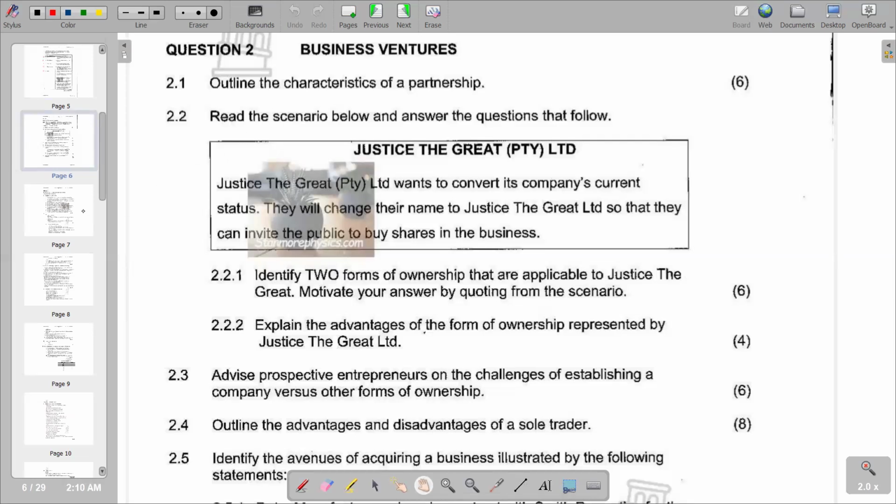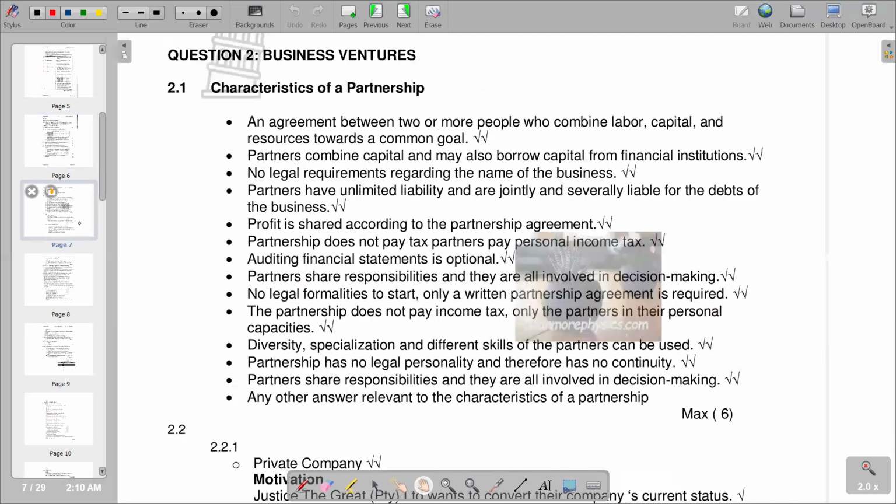So we are going to see that these characteristics, we have them in our answer section. We have a long list there, so we are just going to pick a few according to the requirement of the question. Obviously, the question has 6 marks, so it requires at least three. So the first one says an agreement between two or more people who combine labor, capital, resources towards a common